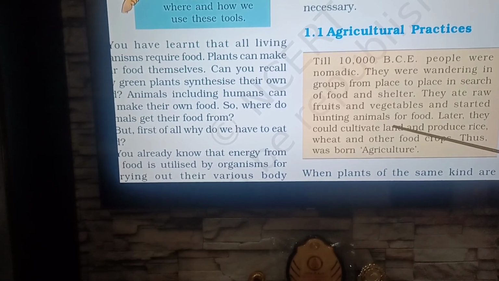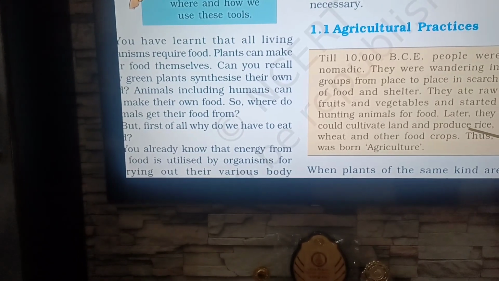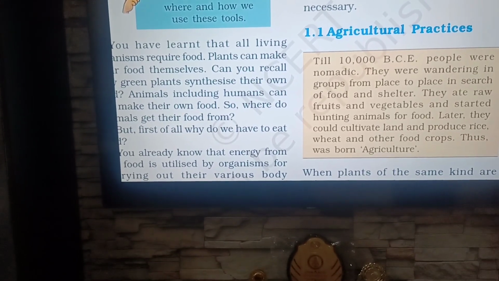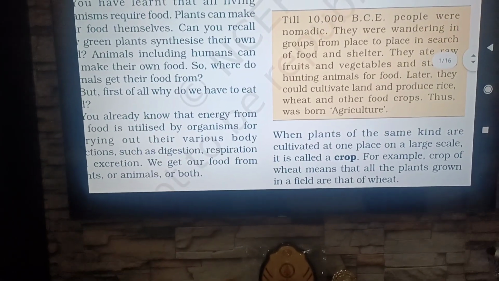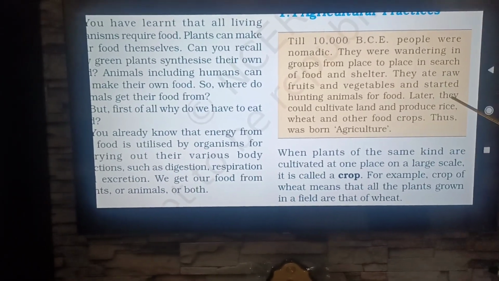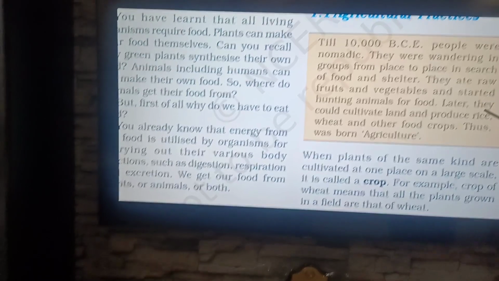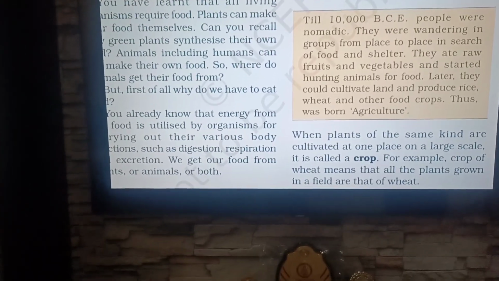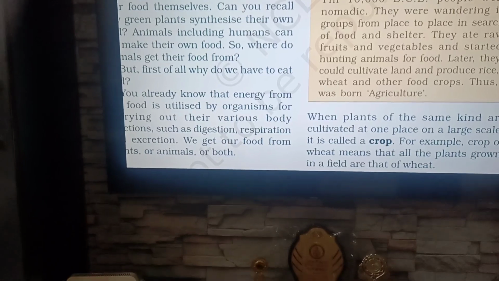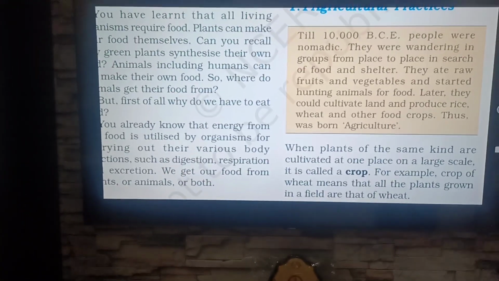But later on, they could cultivate land and produce rice, wheat and other food crops. Thus agriculture was born. Later on, when they were eating fruits and vegetables, they threw their seeds on the land, and somehow they noticed that from the seeds, new plants were emerging.